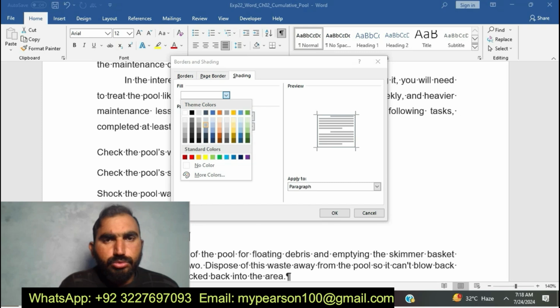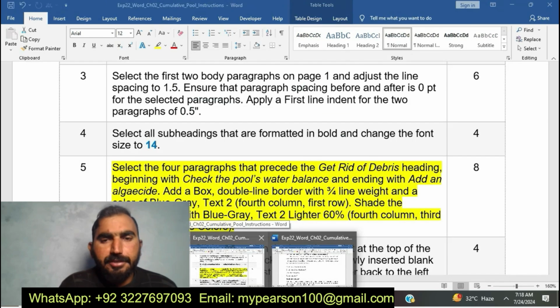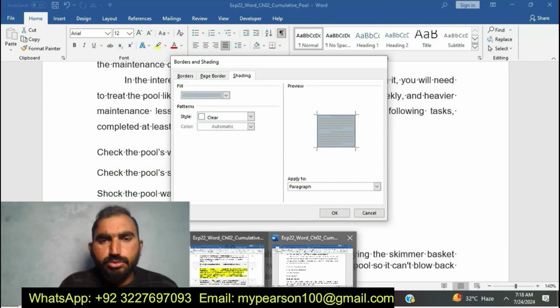That's step number 5: change the grade text to letter 80.